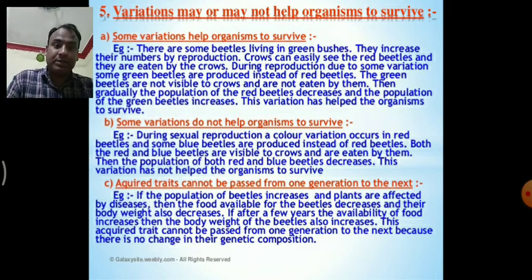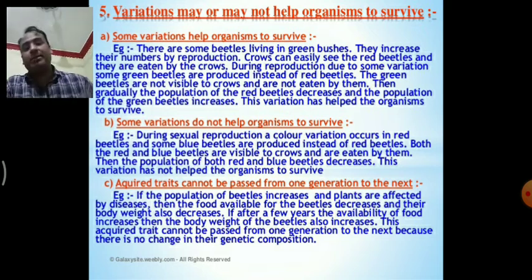If after a few years the availability of food increases, then the body weight of the beetles also increases. This acquired trait cannot be passed to the next generation because it is not due to the DNA. Inherited traits are due to the DNA, which can transfer to the next generation.